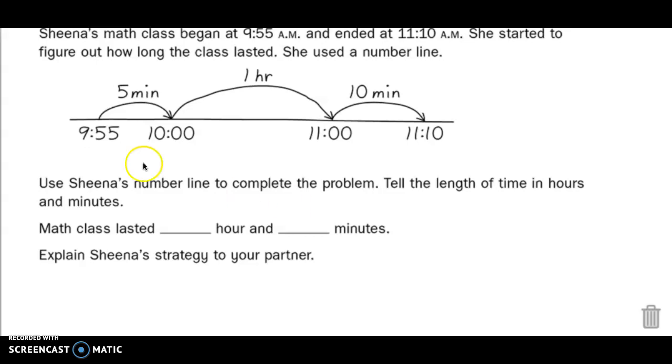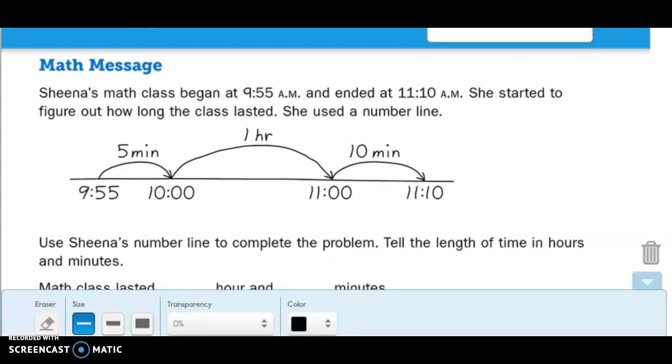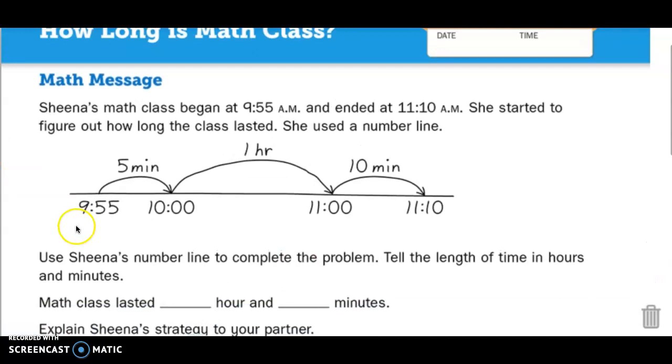All right, if you are back, that means you've shared what you think the number line is about and how she was doing it, and you have answers here. Okay, let's take a look at this number line. I'll grab a different color real quick. I see she started at 9:55. Does that make sense? The very beginning. Oh, look, her class began at 9:55. That makes sense to me. Then it ends at 11:10, which, oh, look, her class ends at 11:10. I get that, but she didn't write it in right away. Maybe she did. I don't know.